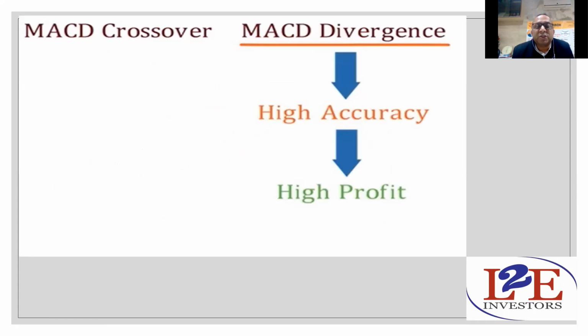So instead of crossover, divergence will give you high accuracy. I'm repeating, instead of crossovers, divergence will give you high accuracy, high profit. Though divergence trades are very rare in the market, that gives you very, very good profit. So this is the idea. Try to book profit or try to take a trade in case of divergence. Right? Divergence will give you a much better trade.